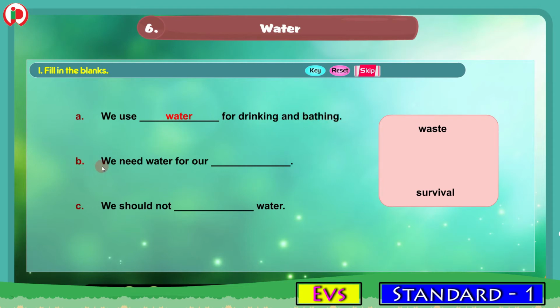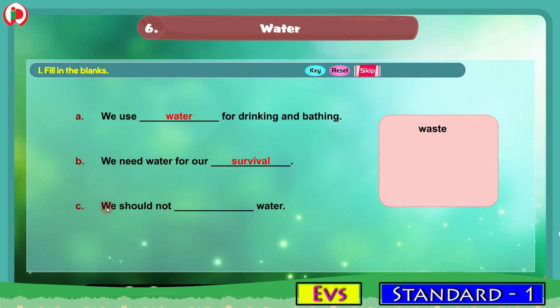B. We need water for our dash. And the correct word in this blank is survival. The word is survival. S-U-R-V-I-V-A-L, survival. We need water for our survival. This is the correct word.